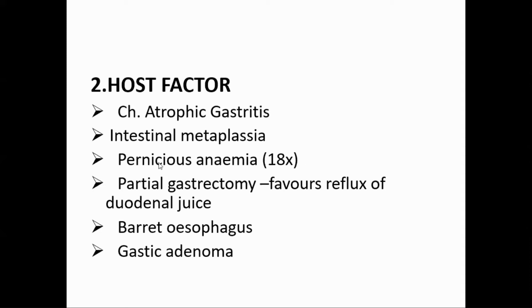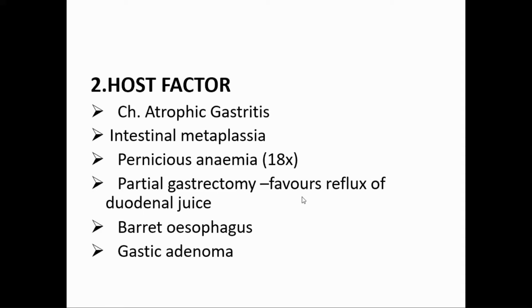This is a deficiency of intrinsic factor, which is required for absorption of B12. Atrophic gastritis will lead to pernicious anemia because the mucosa is atrophic, so intrinsic factor is not secreted, so vitamin B12 will not be absorbed. Pernicious anemia will occur 18 times more than normal in atrophic gastritis. So: atrophic gastritis, intestinal metaplasia, pernicious anemia, partial gastrectomy.